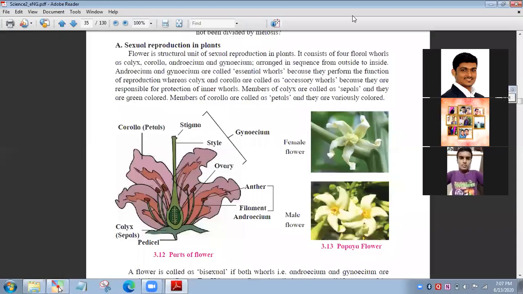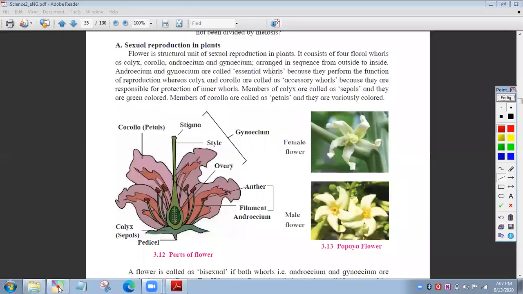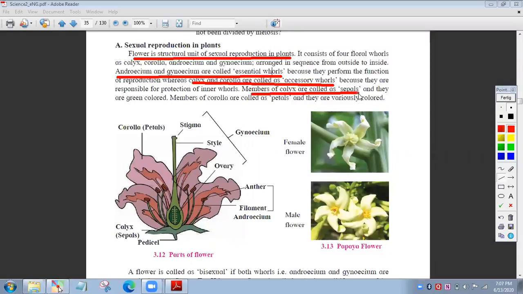So keep in mind, for notes, I give you some underlines. The flower is a structural unit of sexual reproduction, and androecium and gynoecium are essential whorls, while calyx and corolla are accessory whorls. Members of calyx are called sepals, members of corolla are called petals. So these are the notes, the parts of flower.